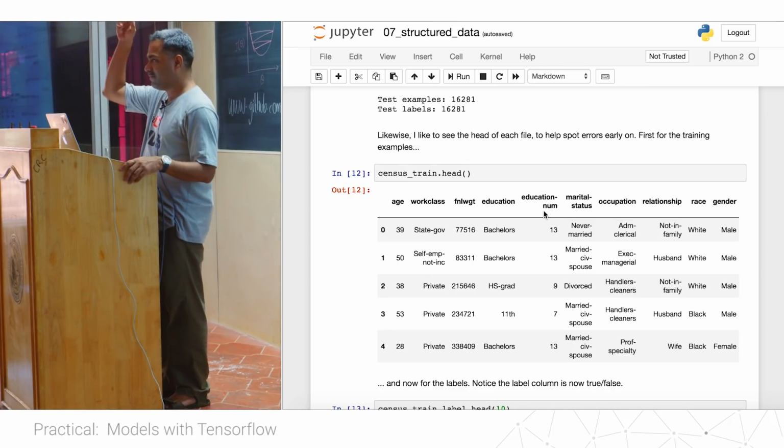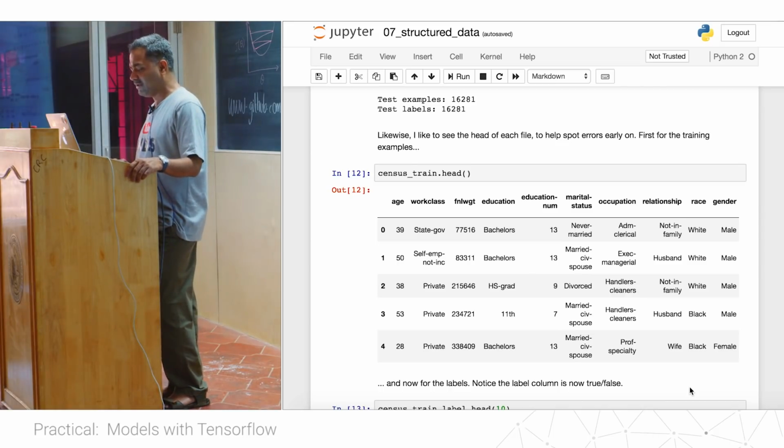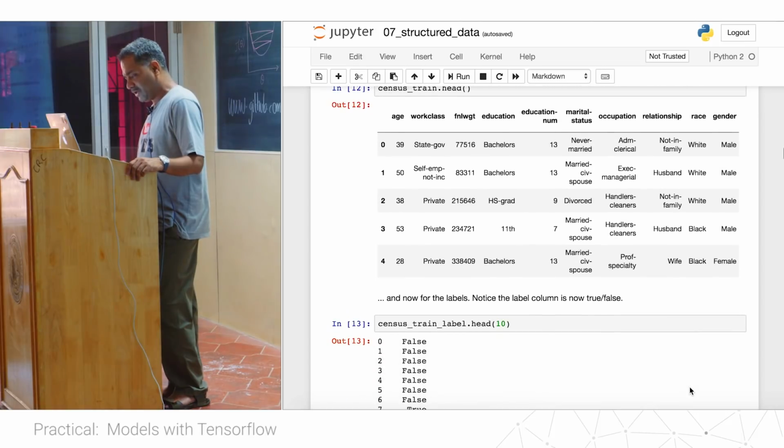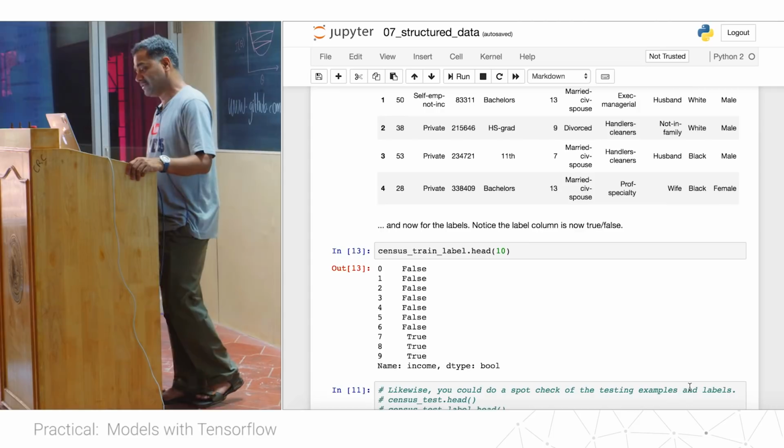So you can have float values in the first column, character values in the second column, and so on. The head command will print the first 5 rows. You can see that there is age, work class, education and so on. In the same manner, we can also look at the first few entries of the label column.